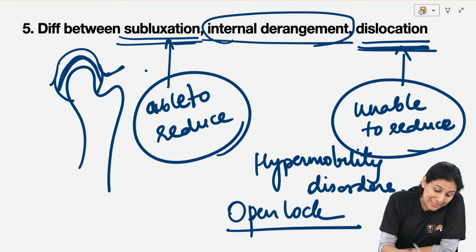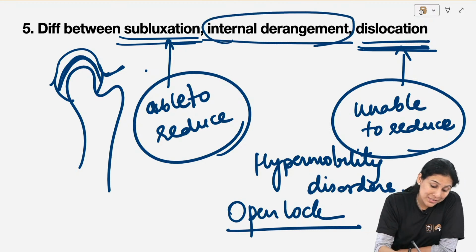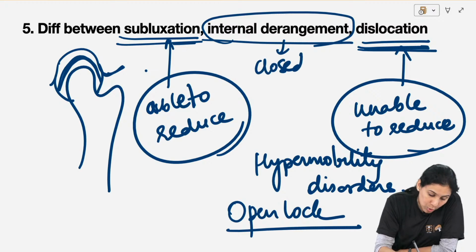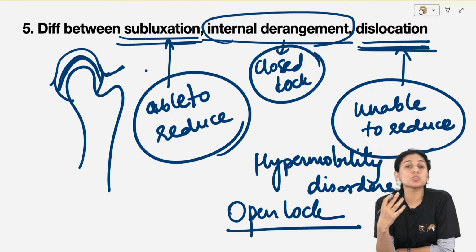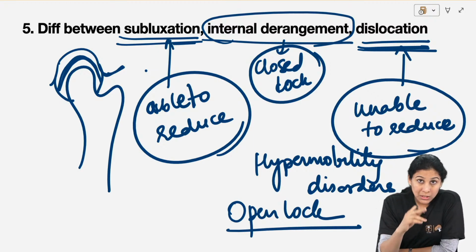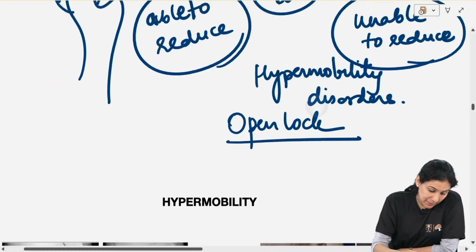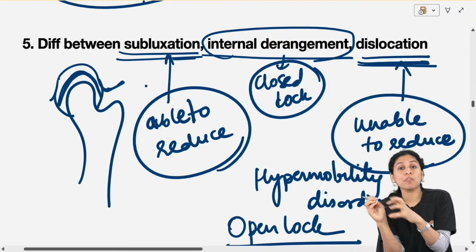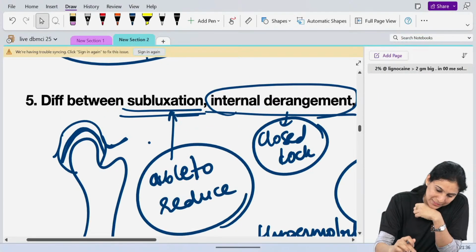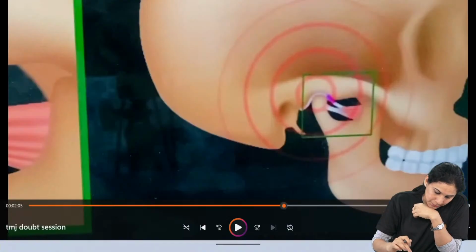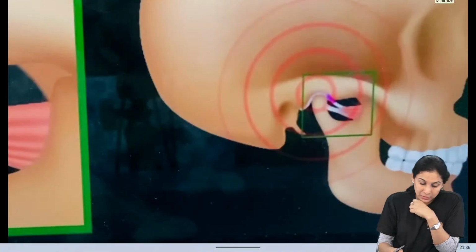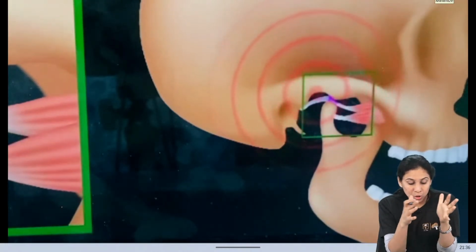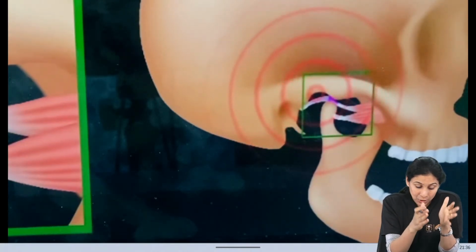Internal derangement is a very different thing. It causes something which is called as closed lock. Patient is unable to open the mouth fully, okay, because now what is happening is the disc is inhibiting the movement of the condyle. Again, watch this video. The second video is for your internal derangement. So this is your normally functioning disc and condyle.